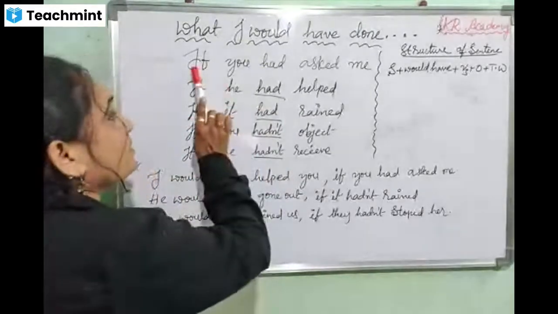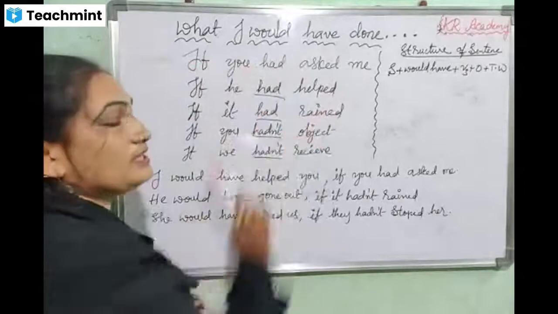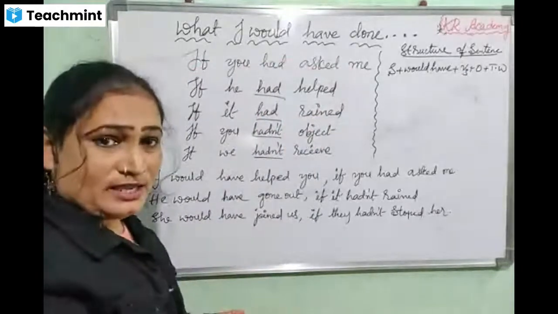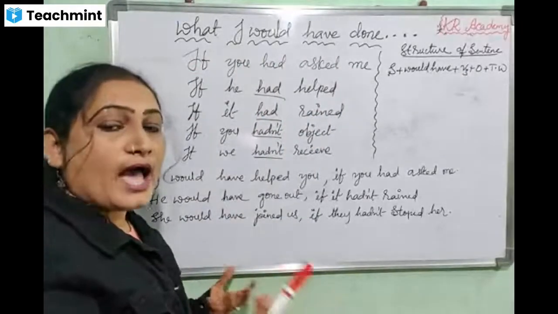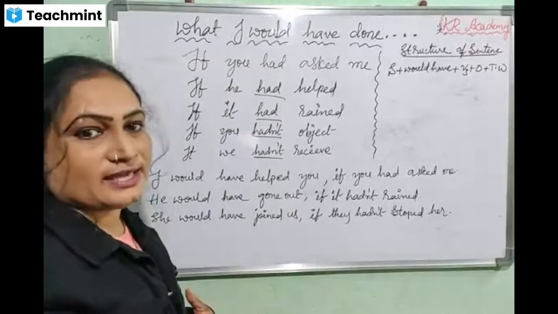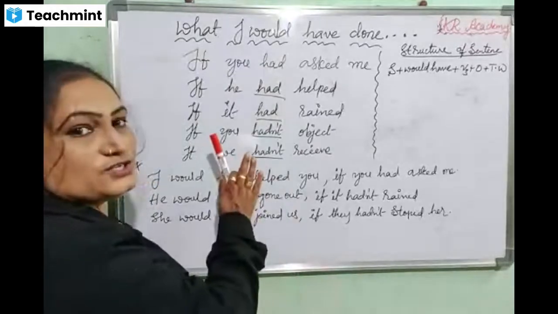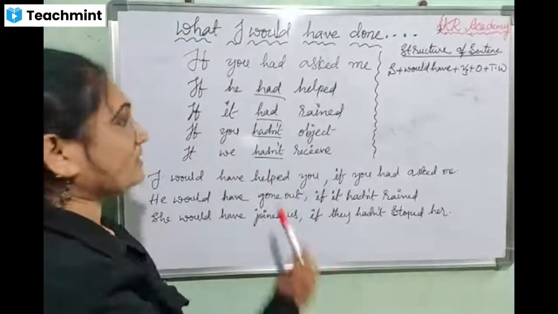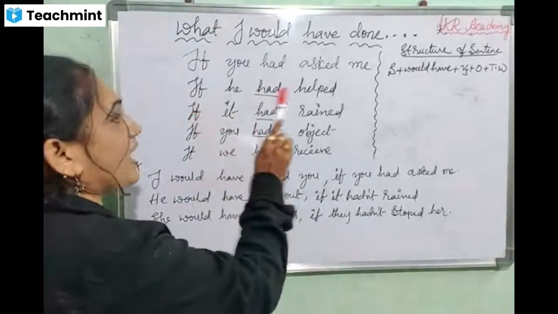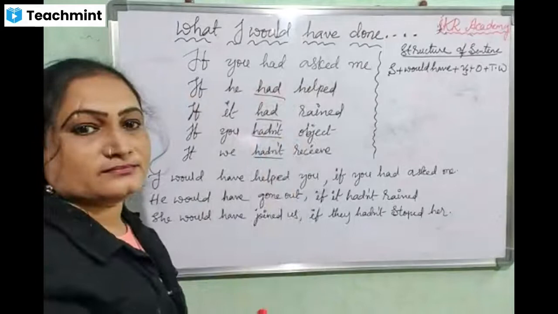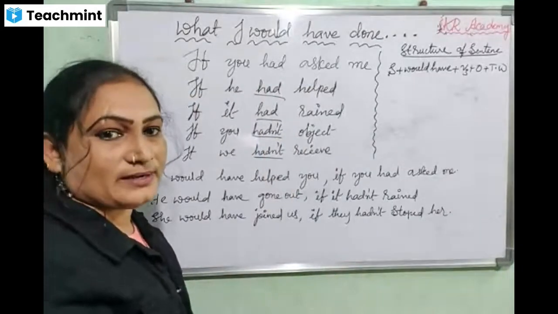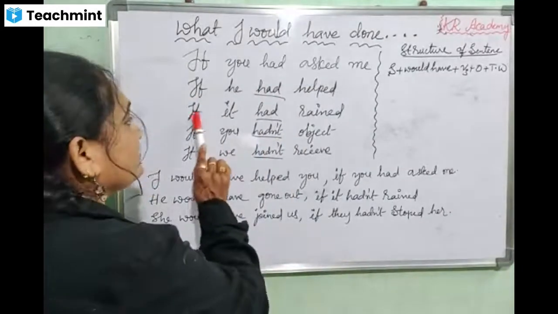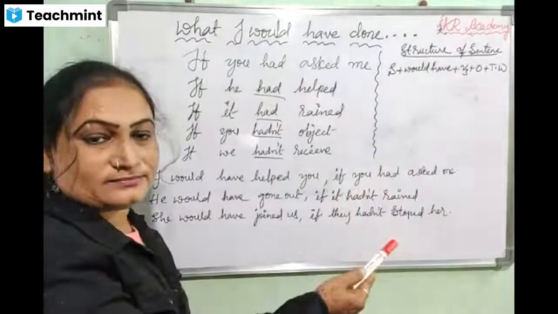So if you had asked me, I would have done it. Like that we are saying. So these are the condition time words. Now, if he had helped, something is going to happen. Next, if it had rained.